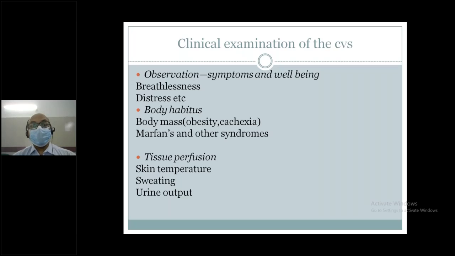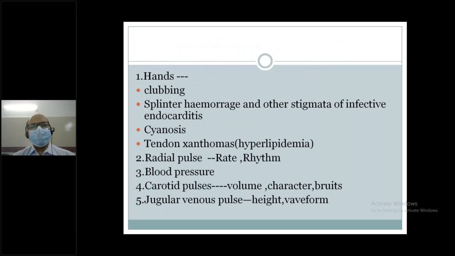So observation: when you see a patient of the cardiovascular system, first of all, what are the points to see? Is the patient breathless or in distress? Body habitus: is the patient cachexic or obese, or are there other features consistent with any specific disease, such as Marfan syndrome? Tissue perfusion: when we examine the patient, we see skin temperature, sweating, urine output. Hand: if you examine the hand in a patient of the cardiovascular system, you will get some stigmata.